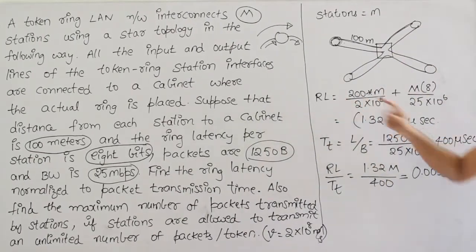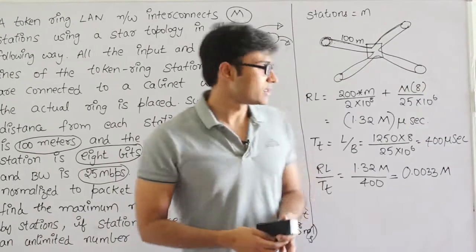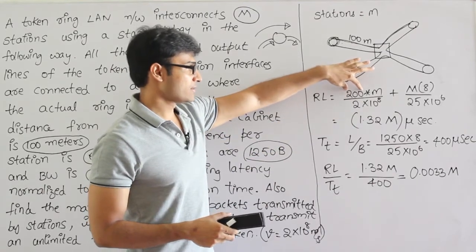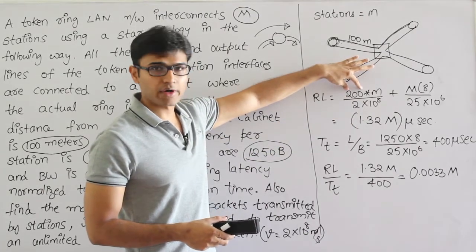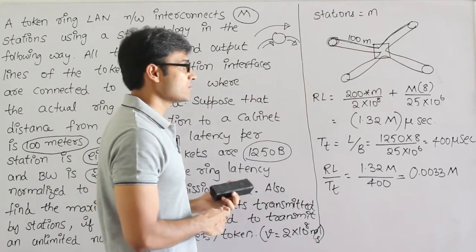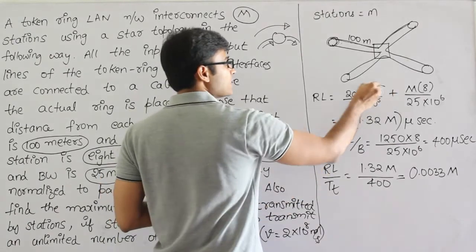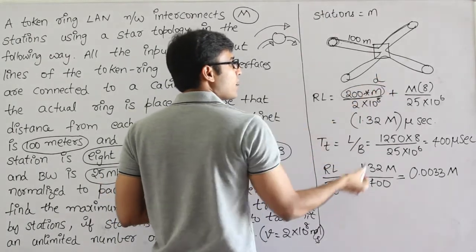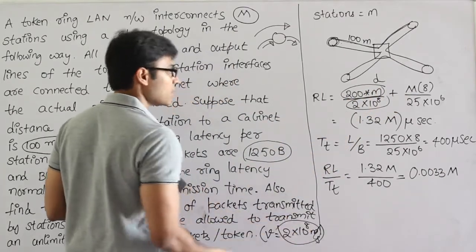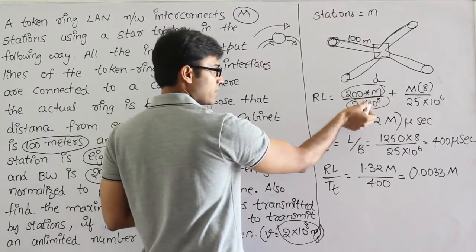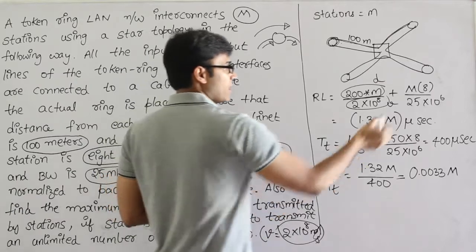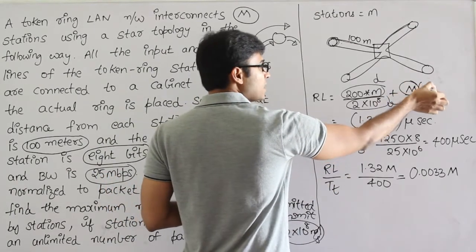So see this, ring latency equal to, one is the total distance. Distance between every two stations is 200, and how many stations are there? M. Therefore the total distance of the ring is 200 into M meters. And the velocity they are giving as 2 into 10 power 8 meters per second. Therefore I am writing d by v. Ring latency is nothing but d by v plus M, number of stations, into bit delay at every station.